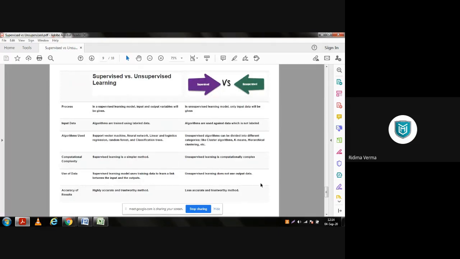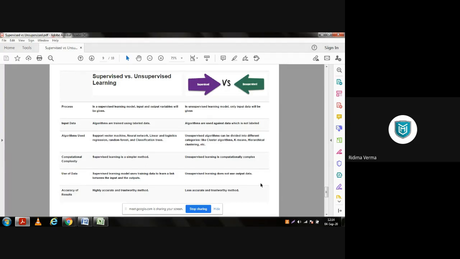So if we talk about the process, it says in a supervised learning model, input and output variables will be given. But in case of an unsupervised model, only input data will be known and output data will be unknown, because in unsupervised learning we are just randomly picking any algorithm and trying to reach the goal.